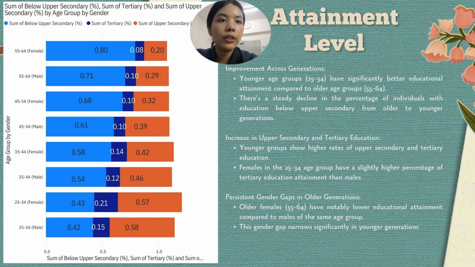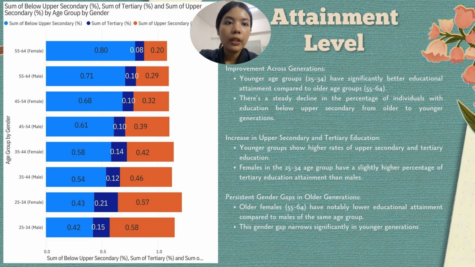Let's take a closer look at how this graph shows the educational attainment levels in Indonesia, broken down by age group and gender. The categories are below upper secondary, upper secondary, and tertiary education. For older generations, ages 55 until 64, the majority of both genders completed education below upper secondary. 80% of females and 71% of males fall into this category. Only 20% of females and 29% of males reached upper secondary, and tertiary attainment is minimal: 0% for females and 0% for males. This highlights significant education barriers in the past.